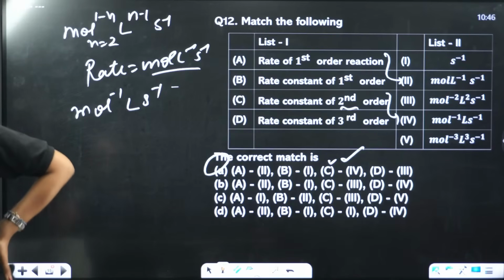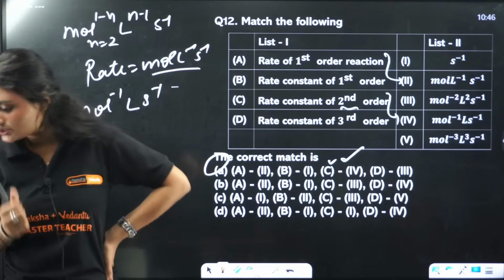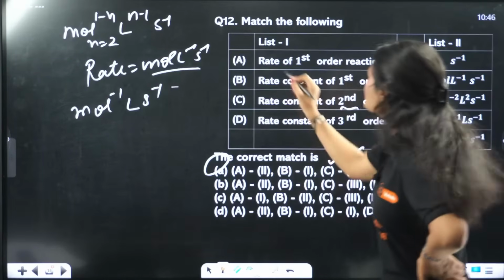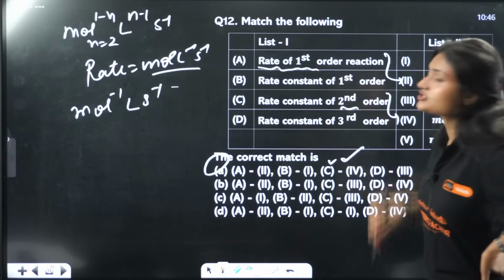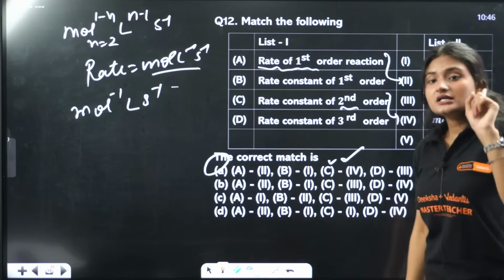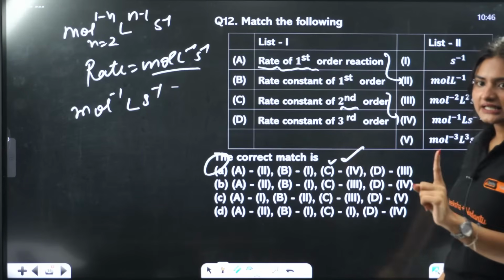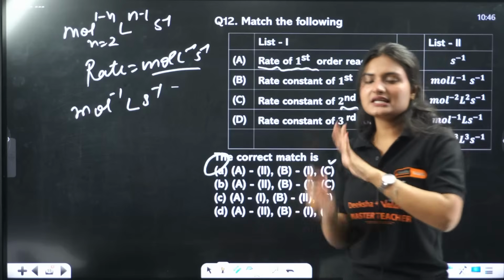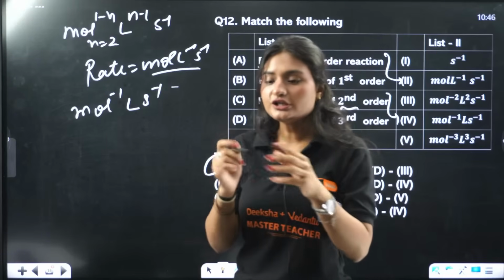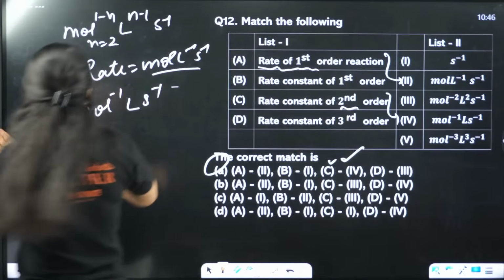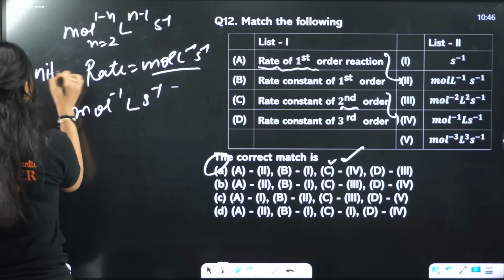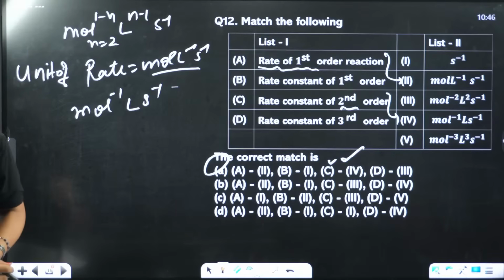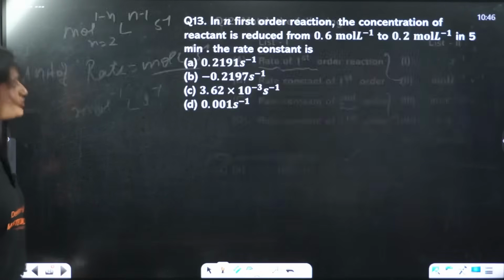Now, how many of you answered option A? Let's see. Oh, 100. Option C is not correct. Why? Because the list says rate of first order. It is not saying rate constant. Rate constant is second inverse, that is correct. But rate of first order reaction is mole liter inverse second inverse. That is the unit of rate. Okay? A option, correct. Next question.